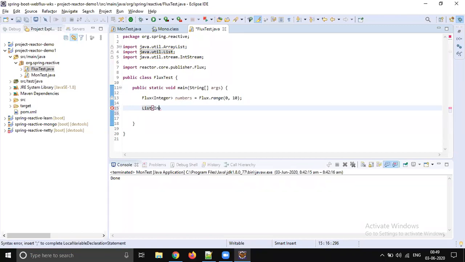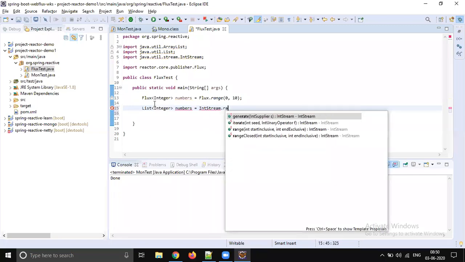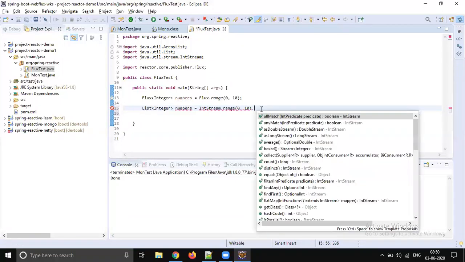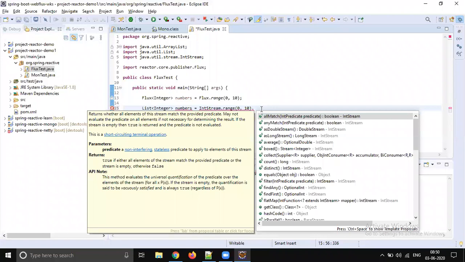So the data can be integer data or employee data, or it can be products, mobiles, countries, mobile accessories, anything it can be, right? So you can convert a collection into Flux. Okay, so let's quickly create numbers equals to IntStream dot range, from 0 to 10, but the stream has to be converted into a collection, right?